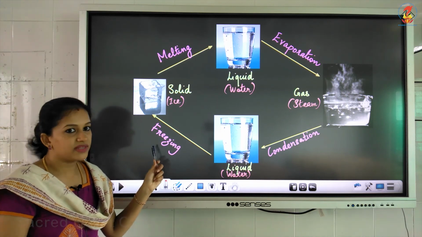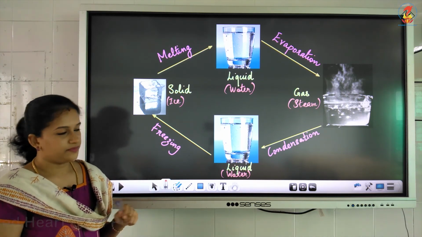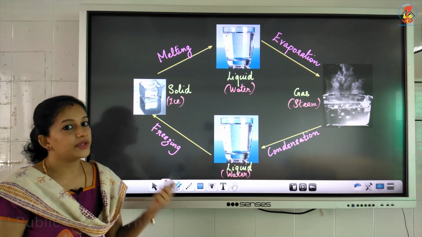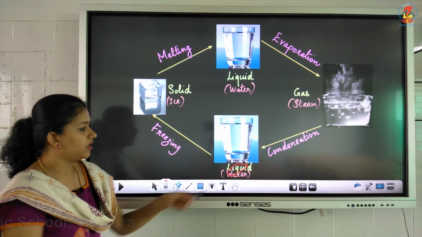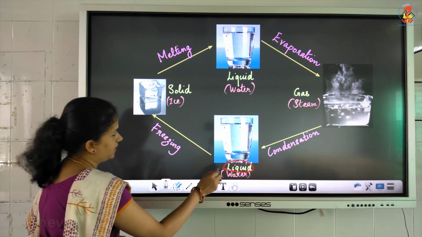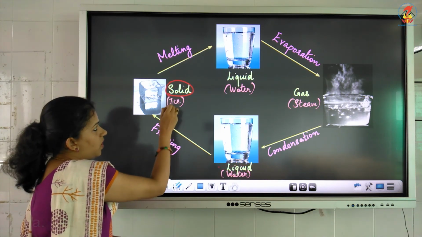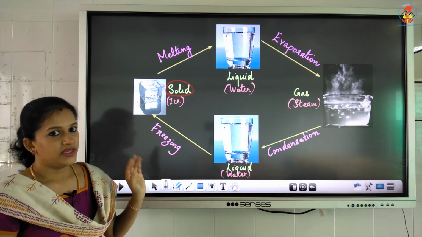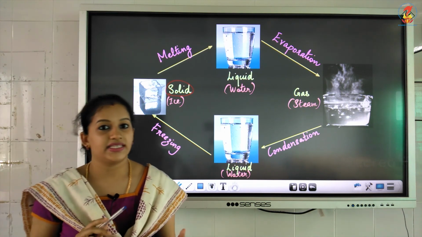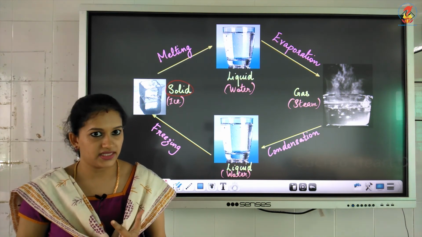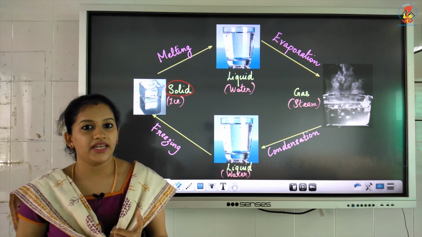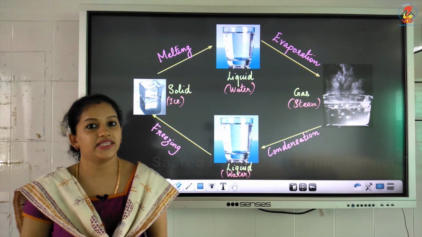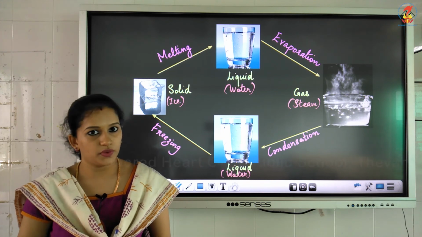Then the next term that you have studied is freezing. The process by which water or a liquid changes into a solid. Here water is a liquid. The liquid changes into a solid ice. That process is called freezing. Okay. So, I hope that this changing states of matter is understood. So, remember that by heating or cooling, this water can change from one form to another.